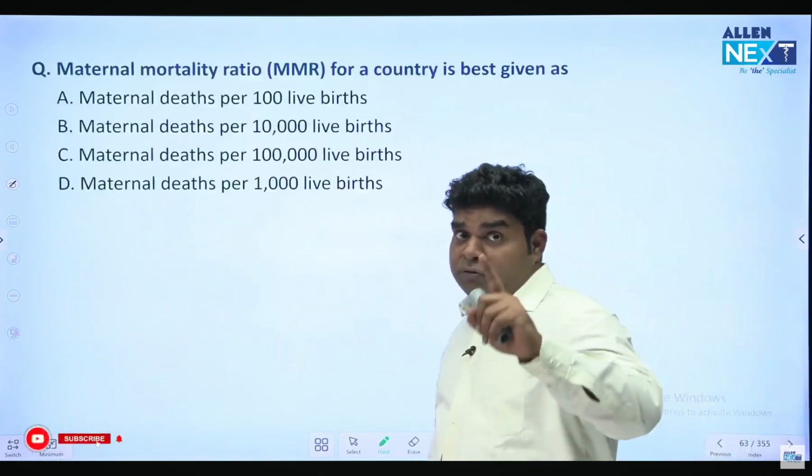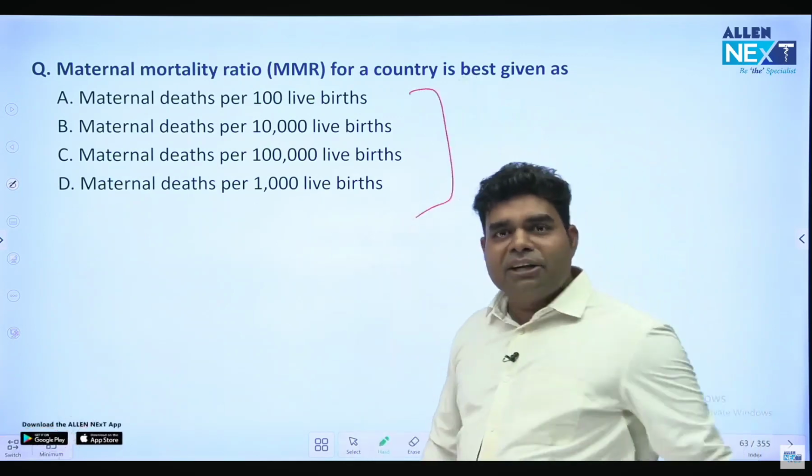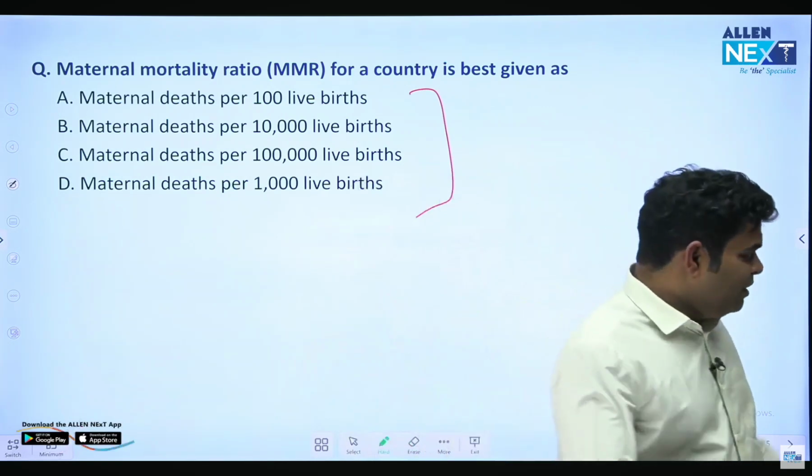MMR, a very important area of question, is best given as. Try to give an answer to this question. It looks simple, but let me see whether you are right or wrong here.